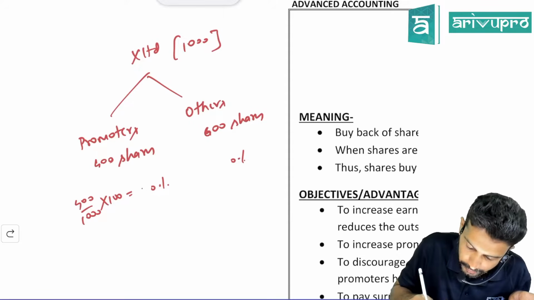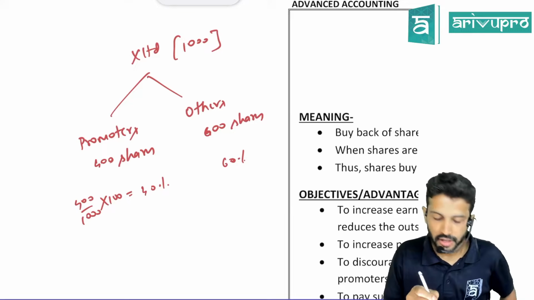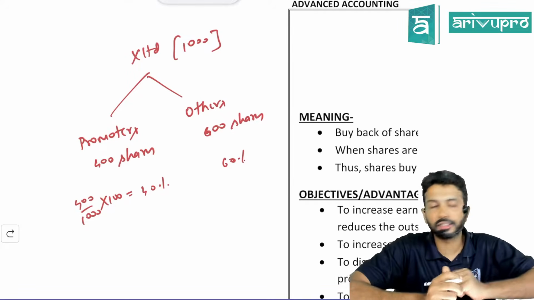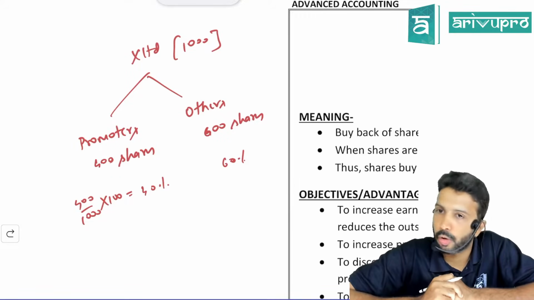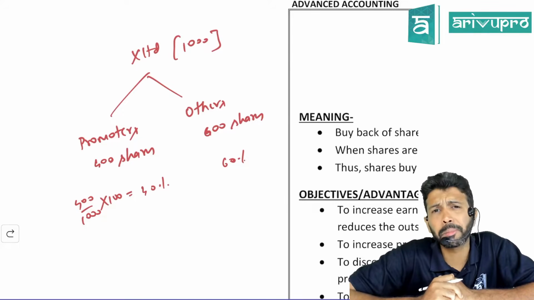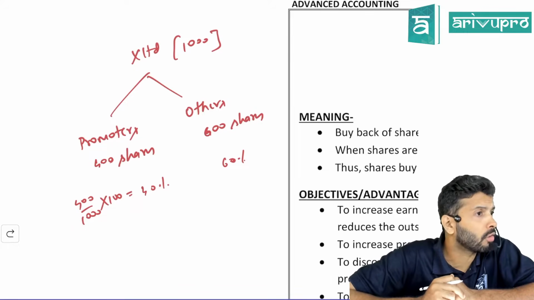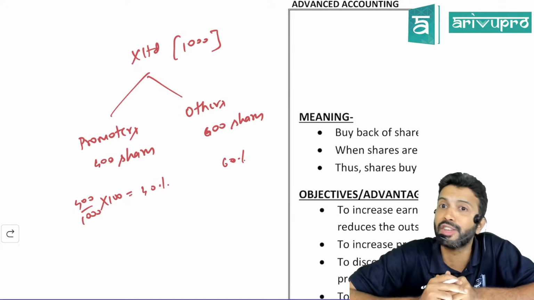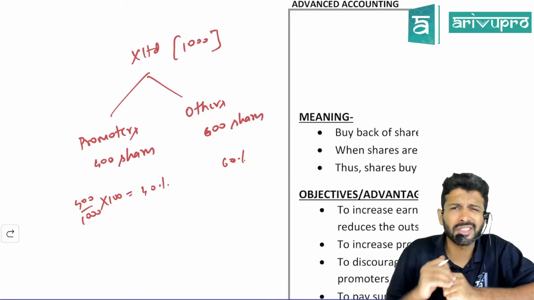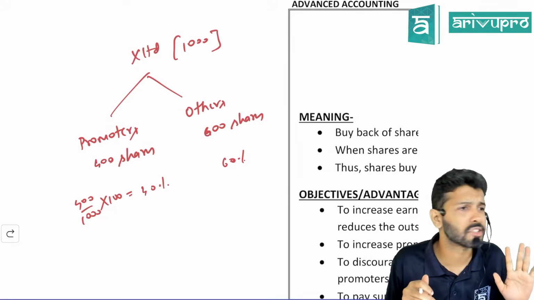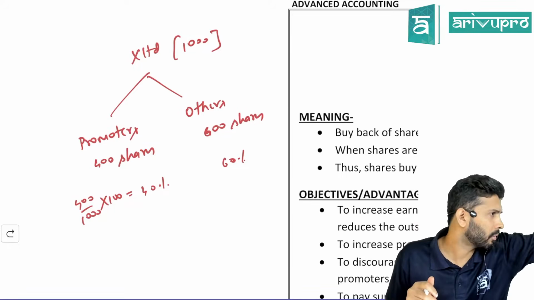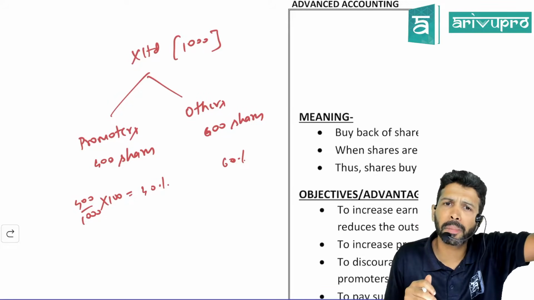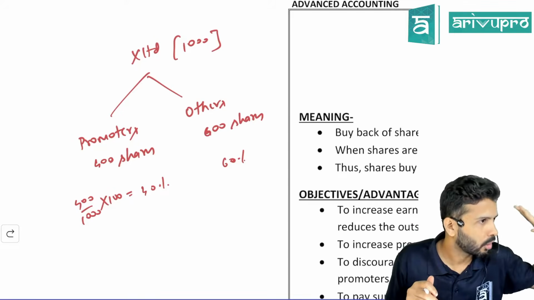Here it will be 40%, here it will be 60%. Sir, who put in their efforts and started this company from scratch? Promoters. Correct? Do you think any promoter would like to be thrown out of his own organization which he built with so much energy, efficiency, enthusiasm? No. But sir, companies work with a simple principle, which is what? Voting power. Whoever has the highest voting power, that guy is the king or the kingmaker, whatever.